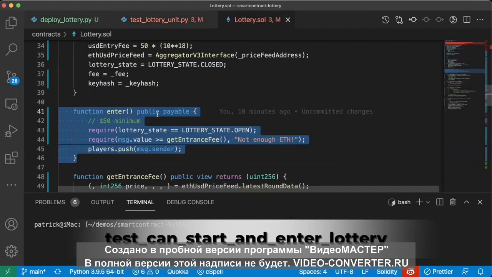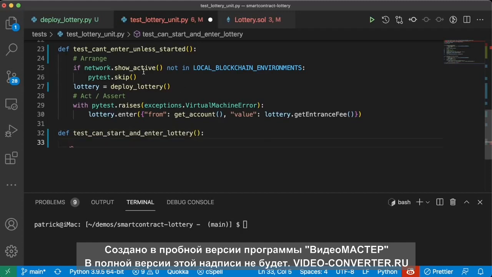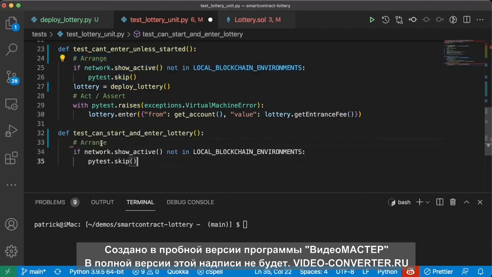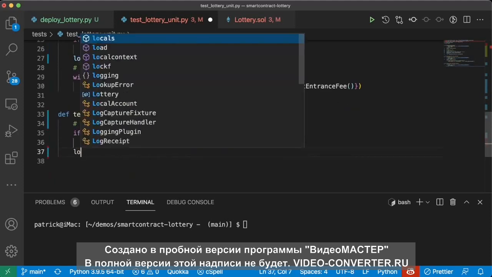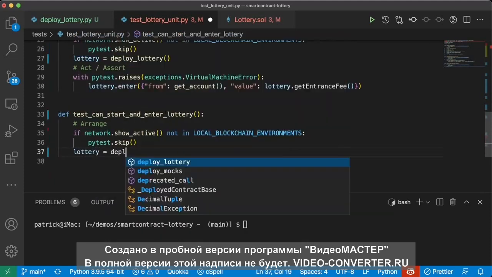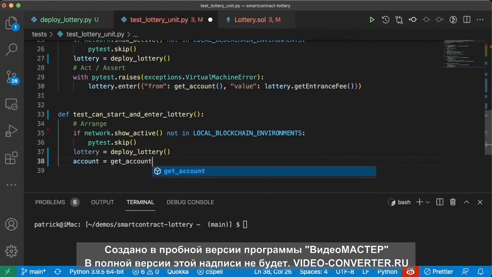What else? Now that we've tested whether or not they can't enter, let's test whether or not they can enter. So we'll do def test_can_start_and_enter_lottery. We're going to copy this again and paste it down here, since we're going to work on a local blockchain. We'll do lottery equals deploy_lottery, account equals get_account.